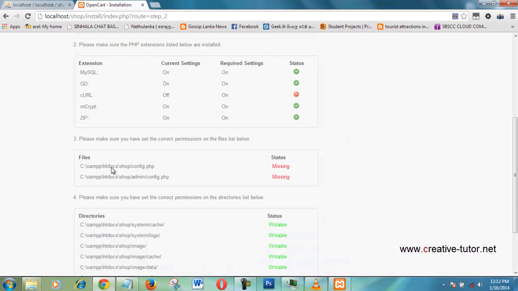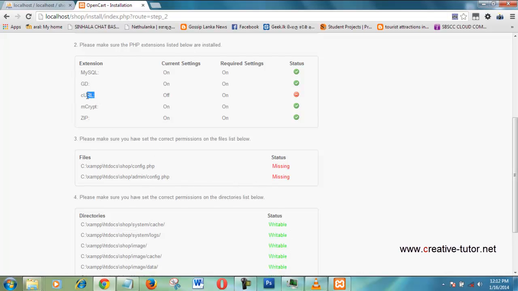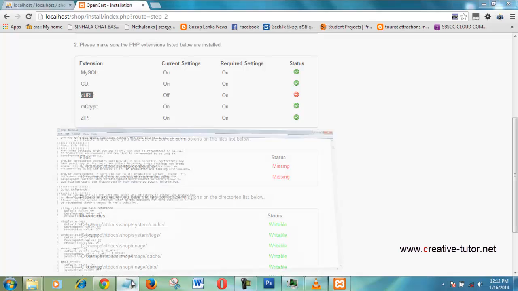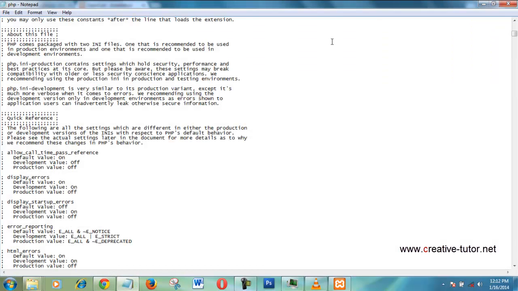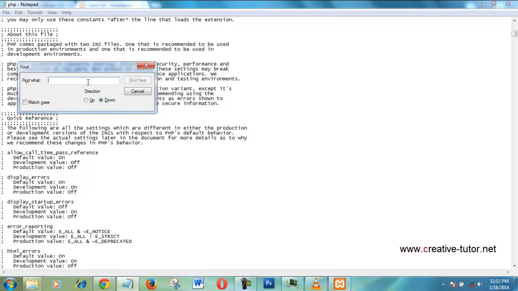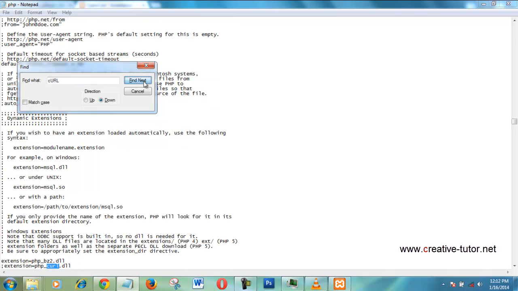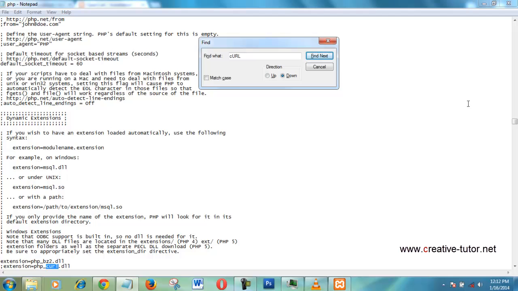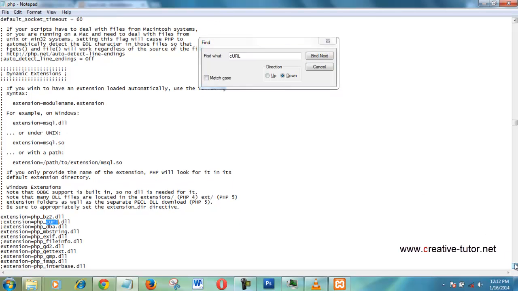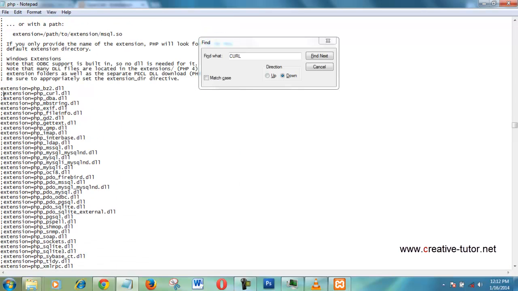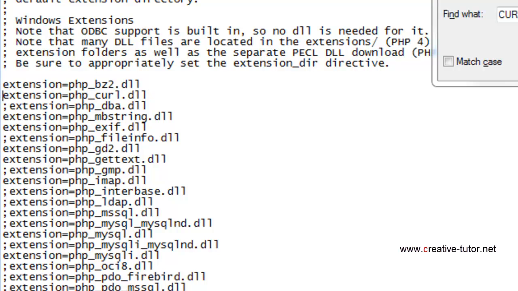Now you can copy this and find that name. Find it, you can see here. You can remove this part from here.